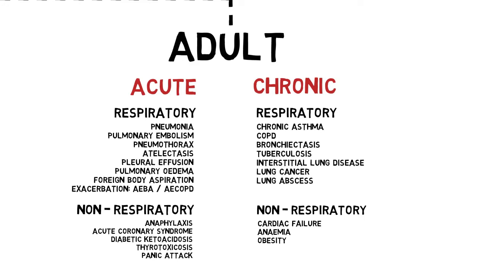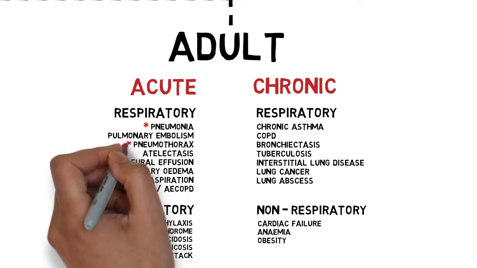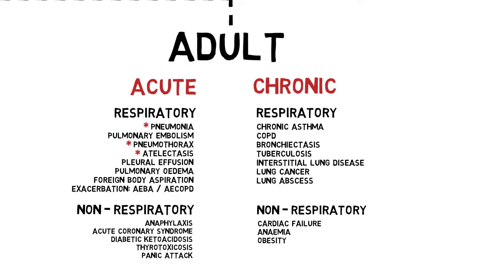Those acute on chronic conditions, for examples, are pneumonia, secondary pneumothorax, atelectasis, pleural effusion, pulmonary edema, and exacerbation, for example, asthma and COPD, which can be triggered by lots of things. In this case, they may present with sudden or rapidly deteriorating symptoms, so it is important to do a complete clinical assessment. One of the clues is when the history do not correlate with the findings on physical examination, because some physical signs such as digital clubbing or cachexia cannot simply occur overnight or just a few days.